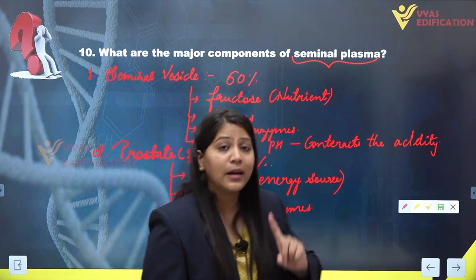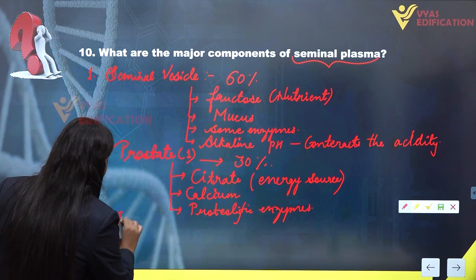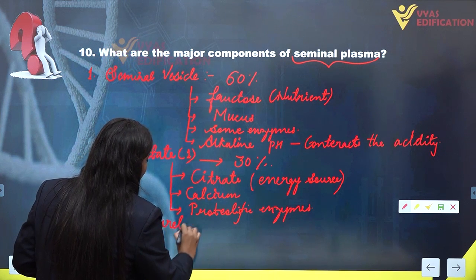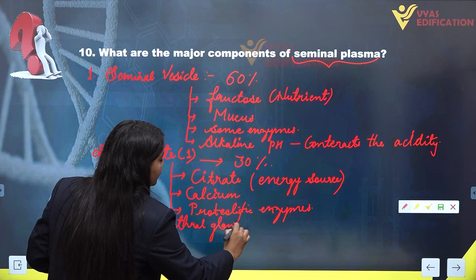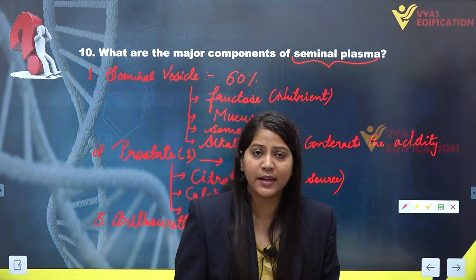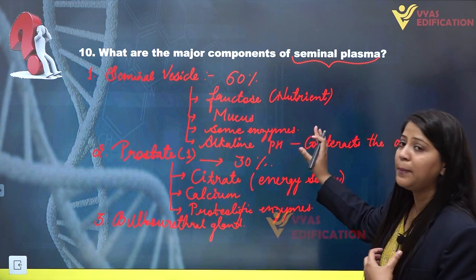The third accessory gland in the male reproductive system is the bulbourethral gland. This gland provides alkaline pH, but it does not contribute much to the seminal plasma.